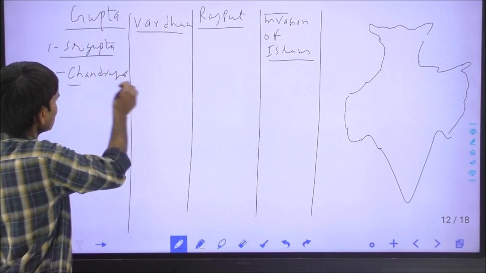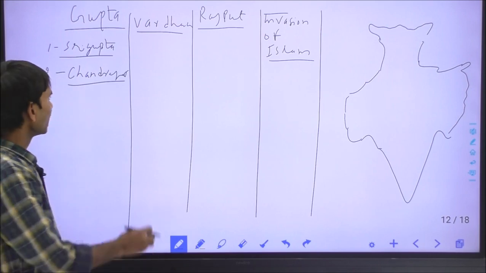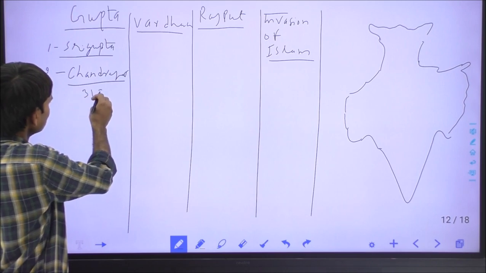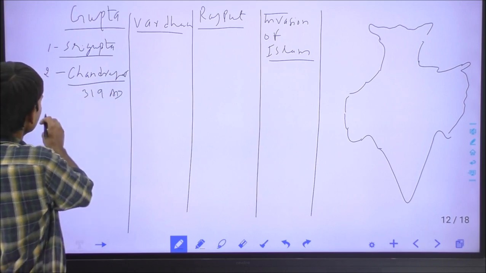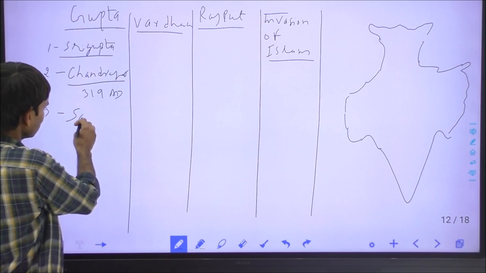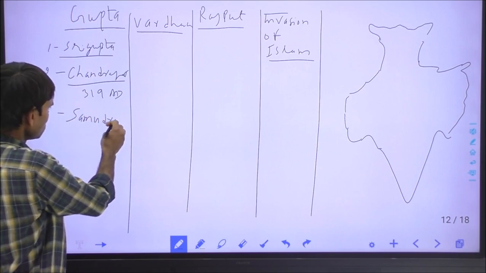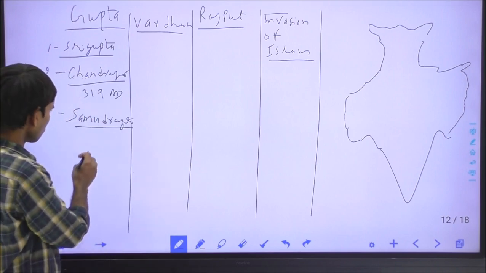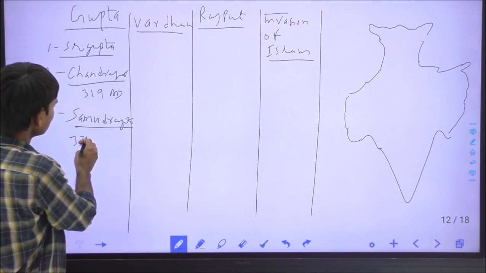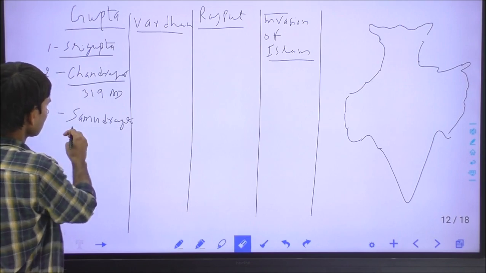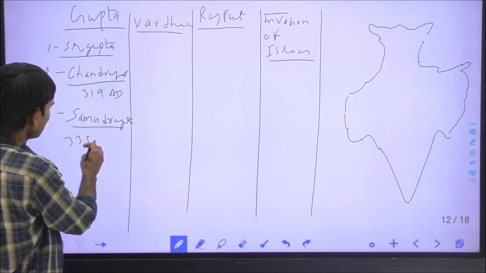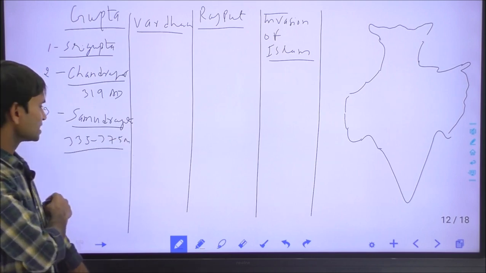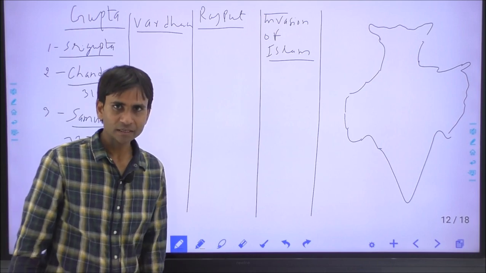Chandragupta I was the real founder of the Gupta dynasty, and he launched the Gupta Samvat or Gupta era in 319 AD. And this was Samudragupta, also called the Napoleon of India, who ruled over India during 335 to 375 AD, and who is depicted playing the Veena on the coins.